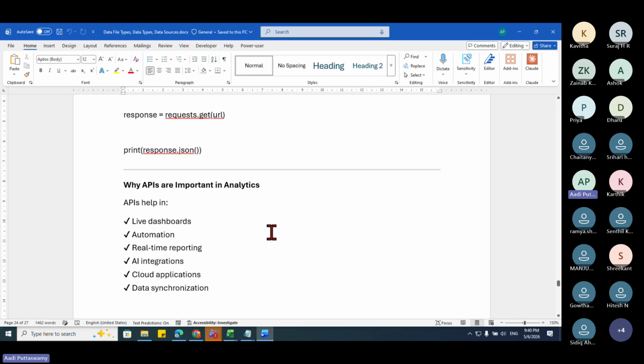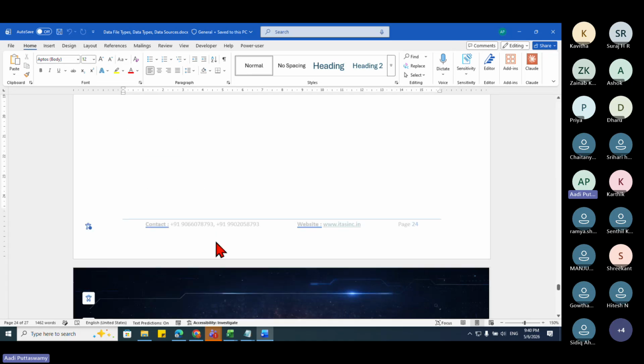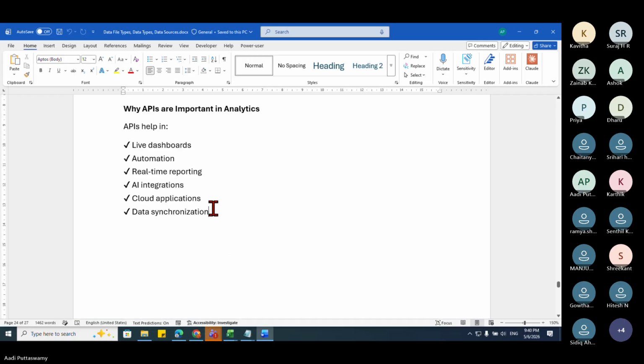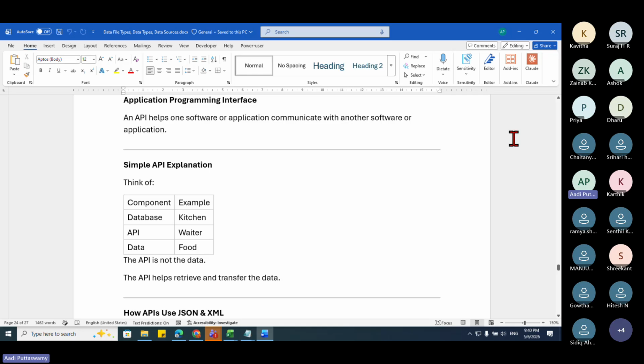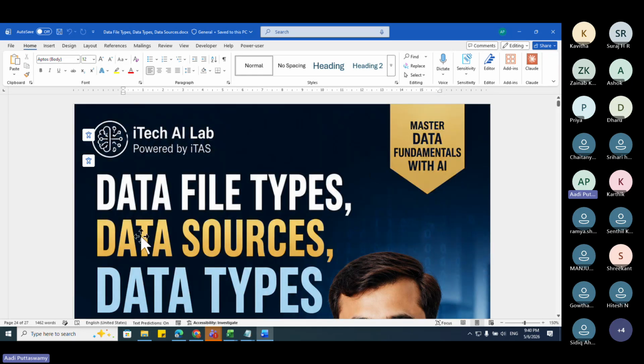JSON, XML, and APIs. Apart from this, if you want to get data, Excel, text files, Notepad, and CSV files are very important. On a bigger scale, servers such as SQL Server are very important. These are some of the commonly used data sources, or you can call them file types.